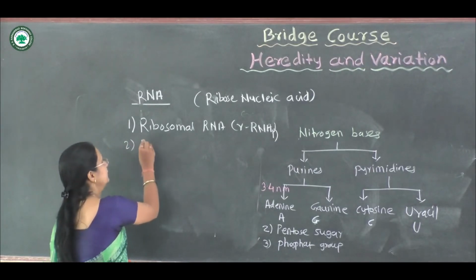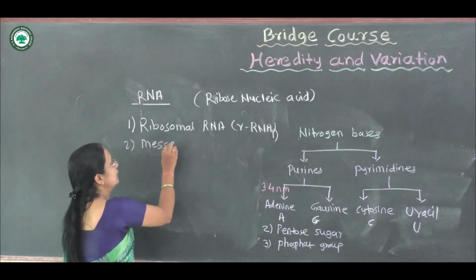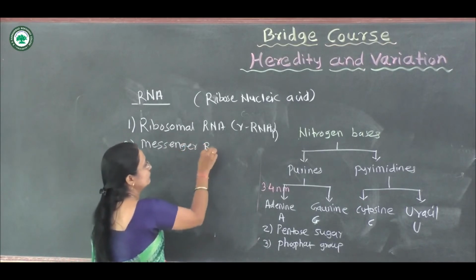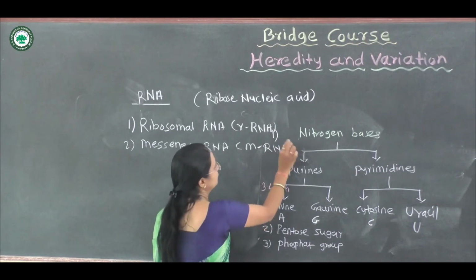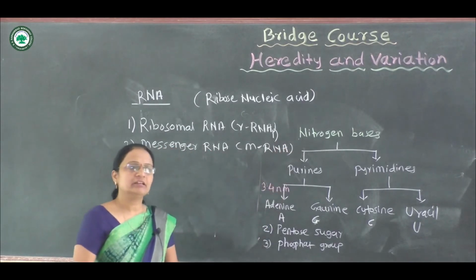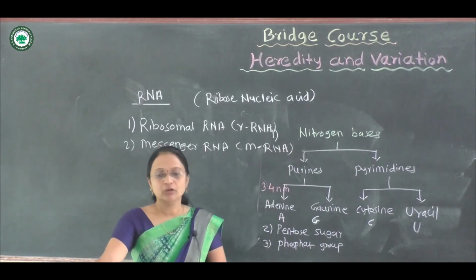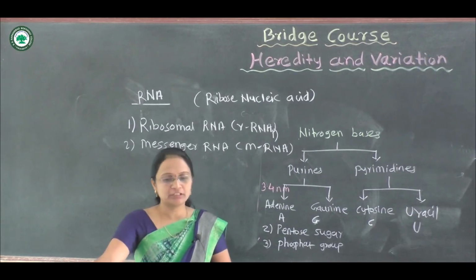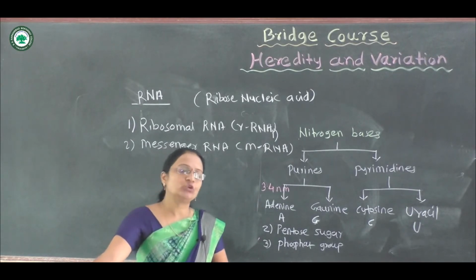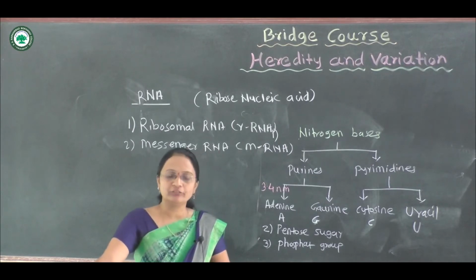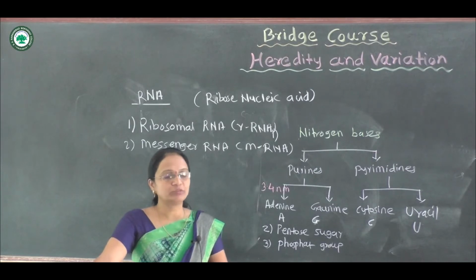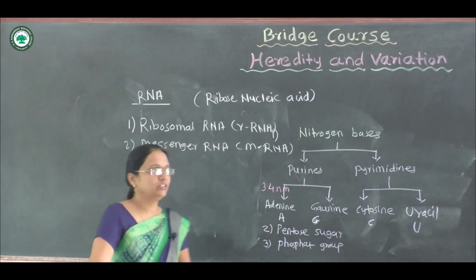Then the second is the messenger RNA. We call it mRNA. That mRNA is showing the messenger. What does it transfer? It carries the information of protein synthesis from the gene. That is the role of this mRNA. It helps in the transfer of the message of protein synthesis.